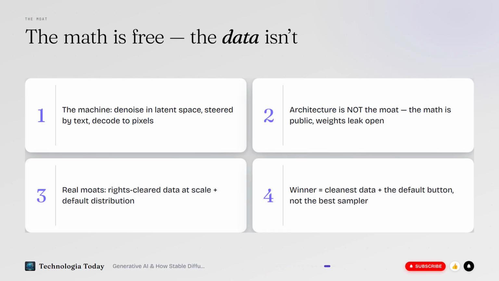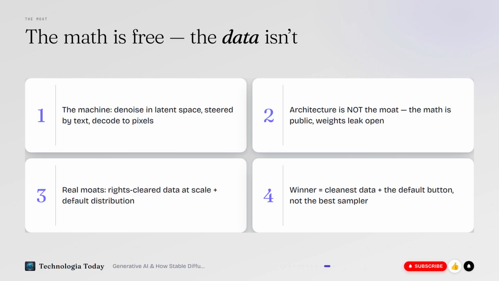Lock in the takeaway. The machine is demystified, a noise removal model working in a compressed latent space, steered by a text fingerprint, decoded into pixels at the end. And here's the strategic kicker, the architecture is not the moat. Diffusion math is public, the papers are free, the weights leak open within weeks. So who wins? 2 things.